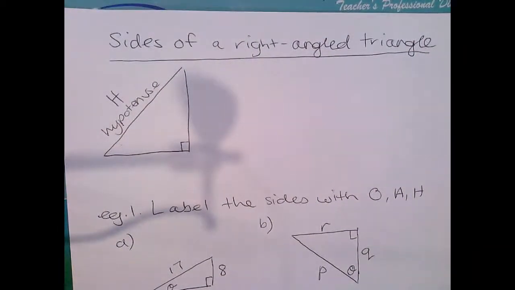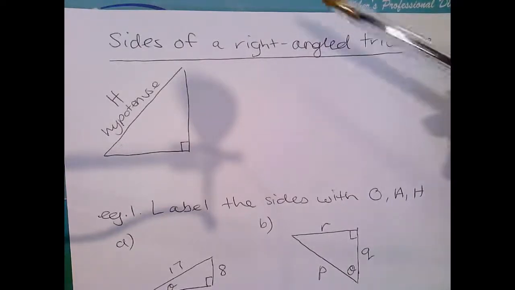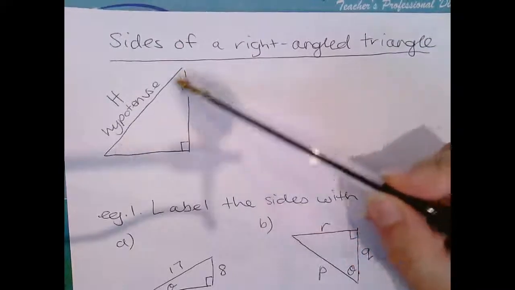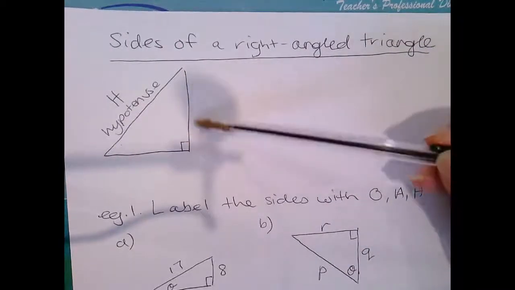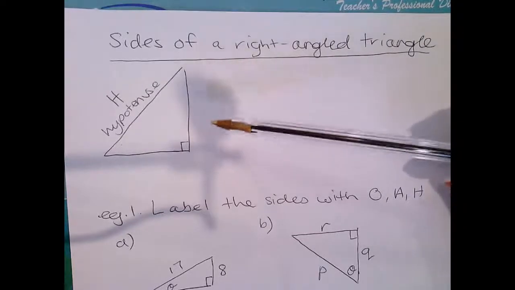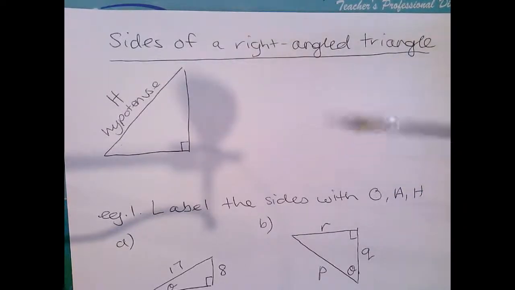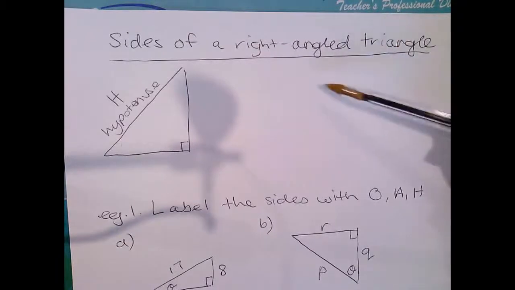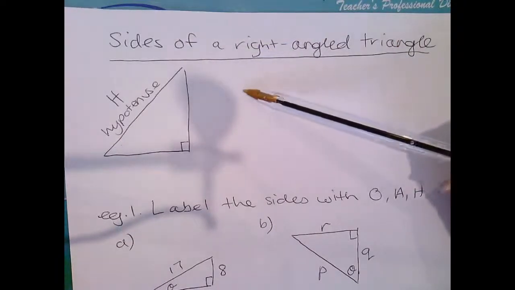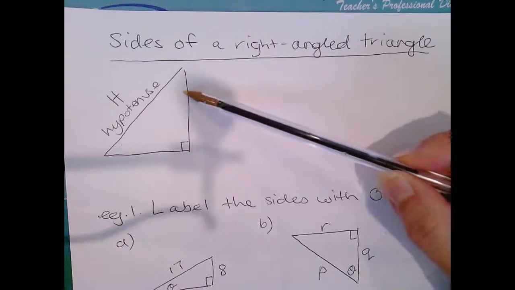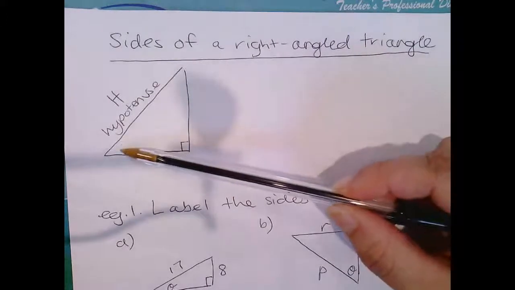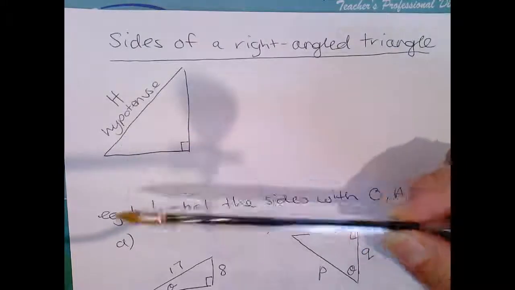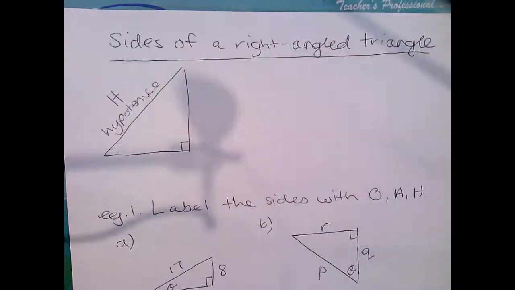Okay, we're going to look at a right-angled triangle. Previously, we have known that this is the hypotenuse and these are the two shorter sides from when we were doing Pythagoras' theorem. But we are actually going to start talking about trigonometry, which involves sine, cos, and tan, which then enables us to find things out like, what would that angle be in there? Or, if we had one side and one angle, what would the other side be, and things like that.